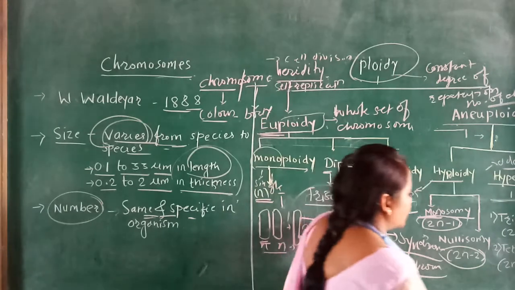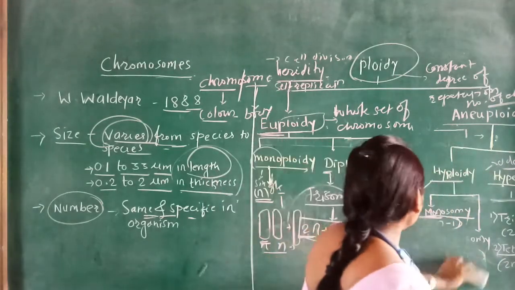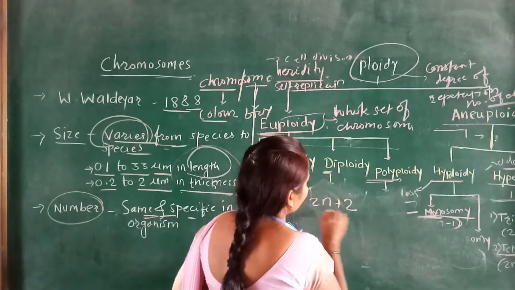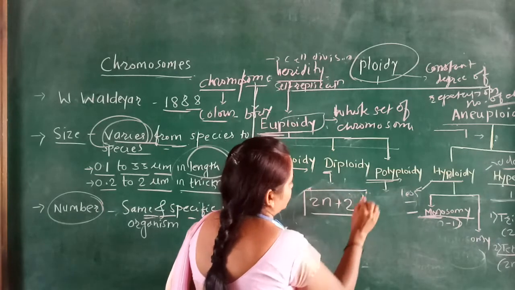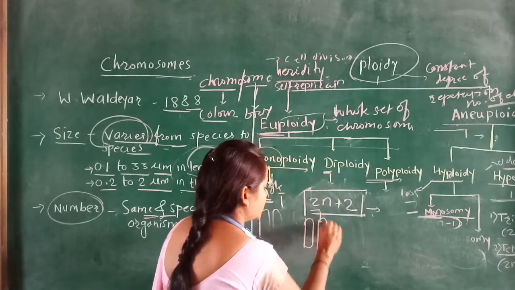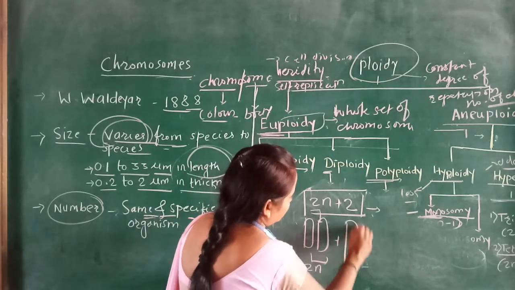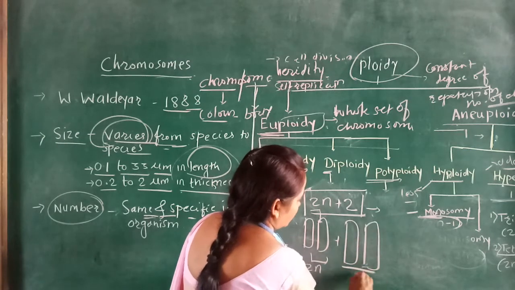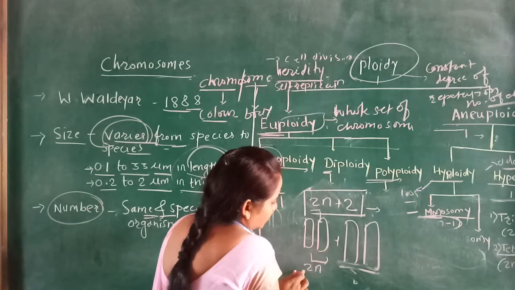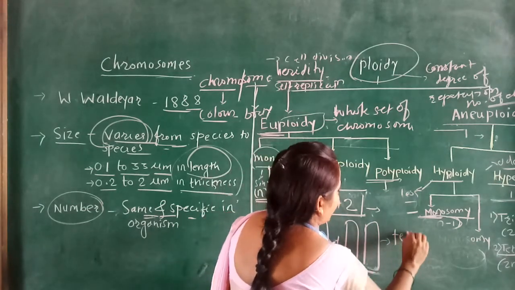Another one is tetrasomy, in which this tetrasomy means what? That is 2n plus 2 condition, means 2n, that is one chromosome and another chromosome. This is diploid in nature, means 2n plus, two chromosomes are added into the one set of chromosome, that is called tetrasomy.